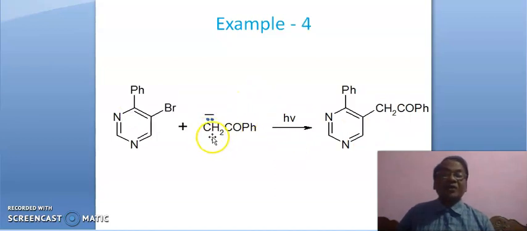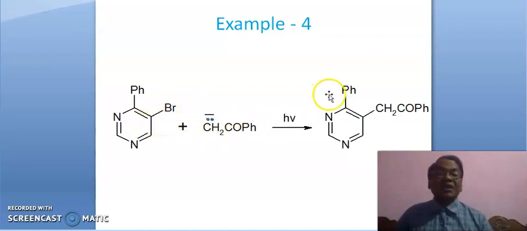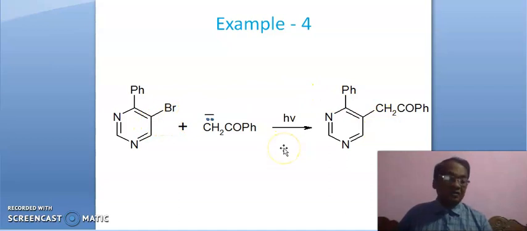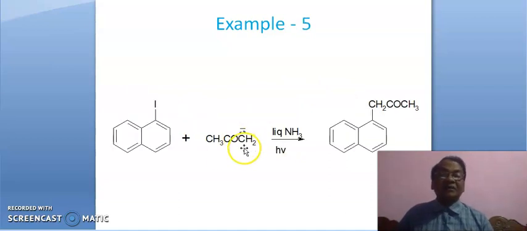Example 4. Suppose you have acetophenone, and anyhow you have prepared this nucleophile, this carbanion. Then this nucleophile will attack at this carbon, and this CH2 gets attached with this carbon of pyrimidine, leading to this product. Okay.